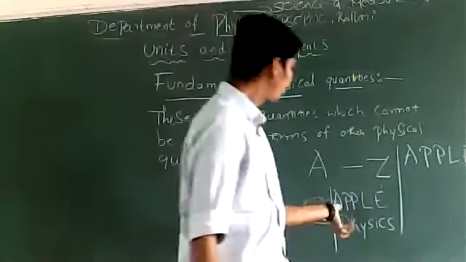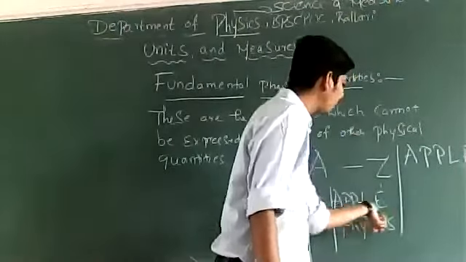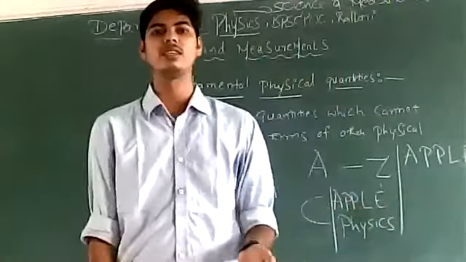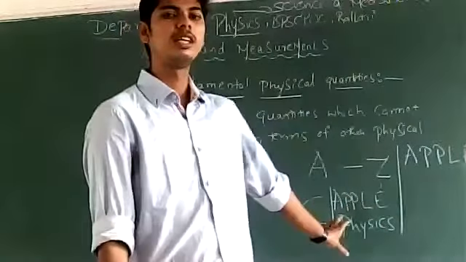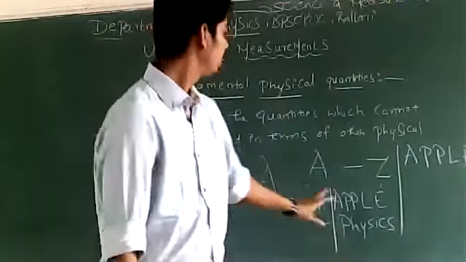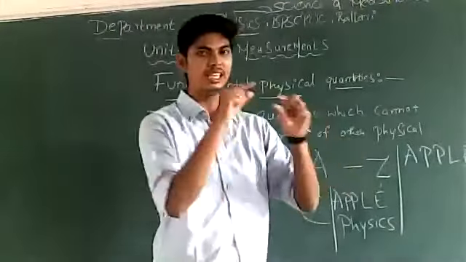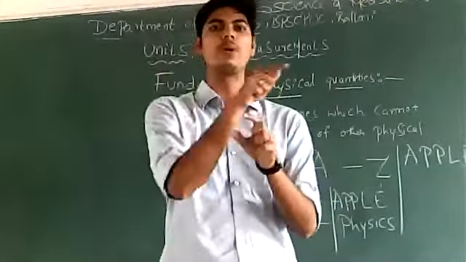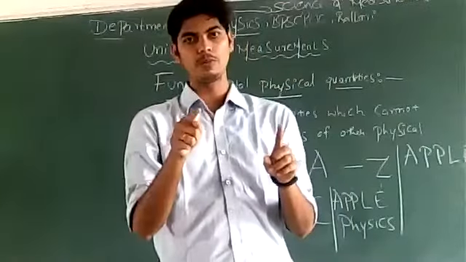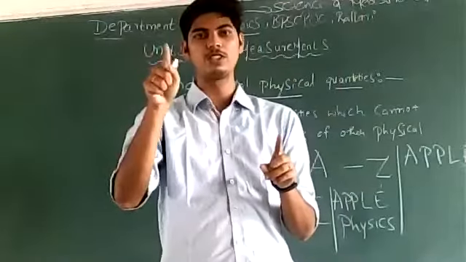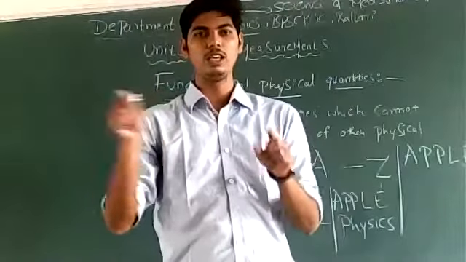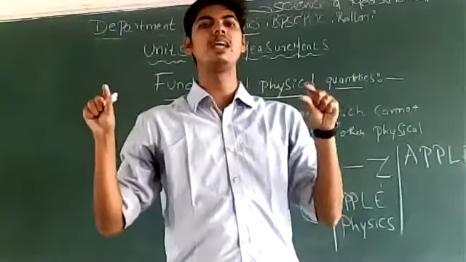ಹಾಗಾದ್ರೆ ಈ ಫಿಸಿಕ್ಸ್ ಏನಲ್ಲ ಇದನ್ನ ನಾವು we call it as a derived quantity. ಫಿಸಿಕ್ಸ್ ನ derived quantity ಅಂತ ಕರೀತೀವಿ. ಈ A to Z ಏನಲ್ಲ individual alphabets which do not depend upon each other. A does not depend upon B, B does not depend upon C, C does not depend upon D. ಇವೆಲ್ಲ they are called base alphabets.